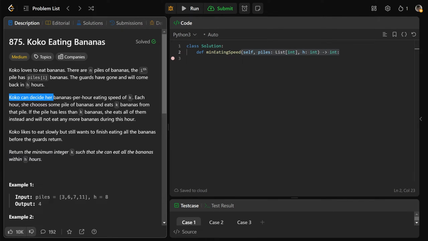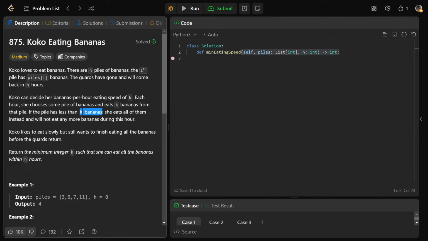Koko can decide her bananas per hour eating speed of k. So each hour, she's going to choose some pile of bananas, and she's going to eat k bananas from that pile. Okay, so just think of this as like an interval thing. Every hour, she's going to pick a pile and she's going to eat k bananas from that pile. So if the pile has less than k bananas, she's going to eat all of them, and she will not eat any more bananas during this hour.